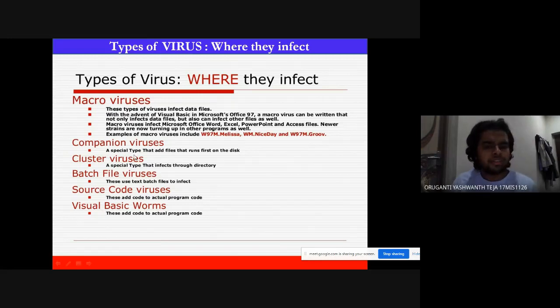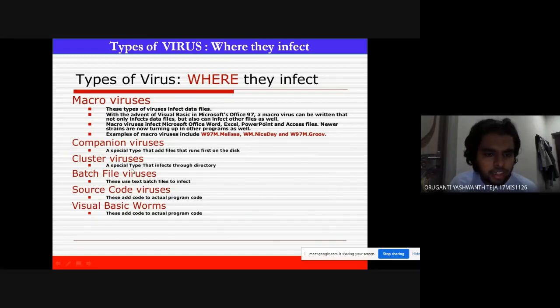Companion viruses. What these companion viruses will do is, this is a special type of virus that adds files that run first on the disk. So it'll attack from the files that run first on the disk.